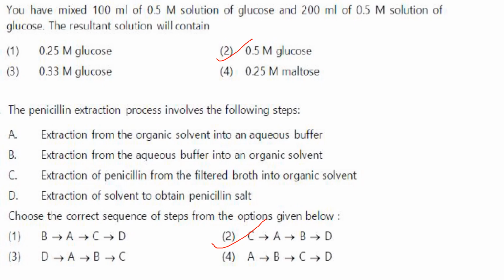Now coming to the answer. First will be extraction of penicillin from the filtered broth into organic solvent. Then comes extraction from organic solvent into an aqueous buffer. Then comes extraction from aqueous buffer into an organic solvent. And then extraction of solvent to obtain penicillin salt. Answer is option 2.